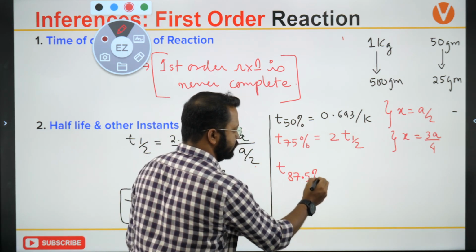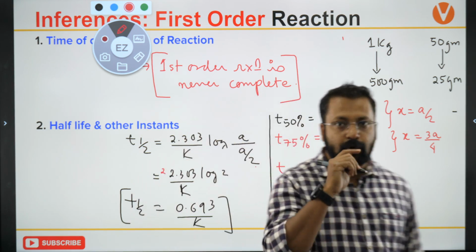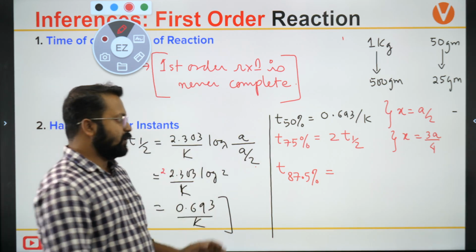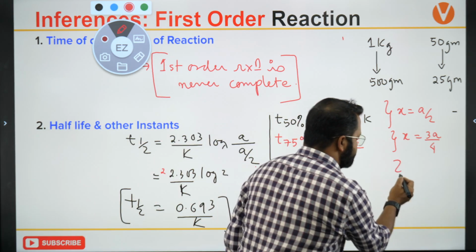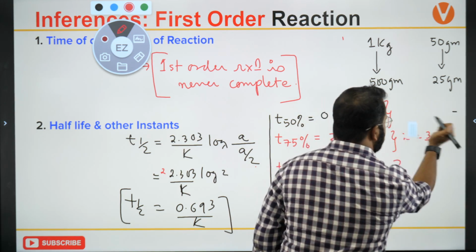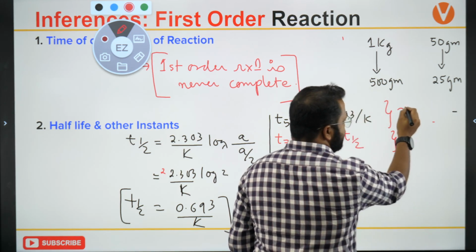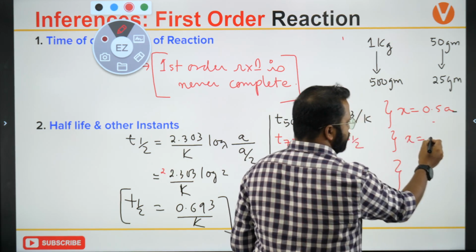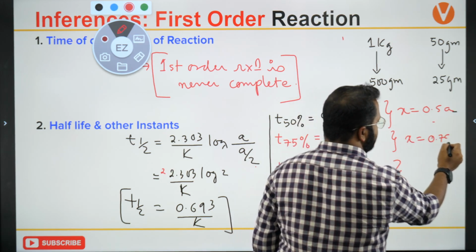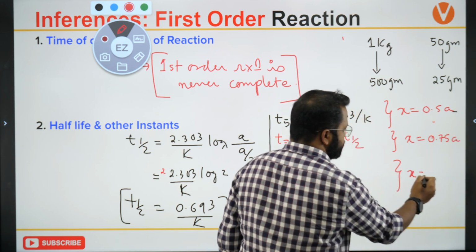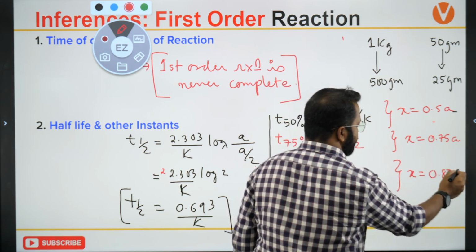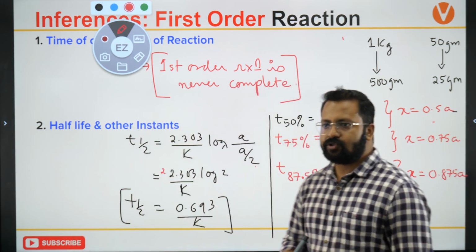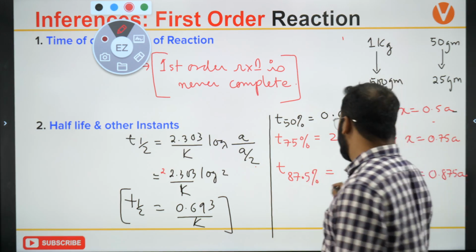Next, T 87.5%. What is T 87.5% equal to? If I write in terms of fraction, X will be 0.5A, then 0.75A, then 0.875A.